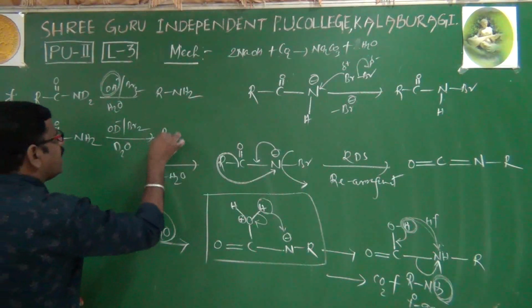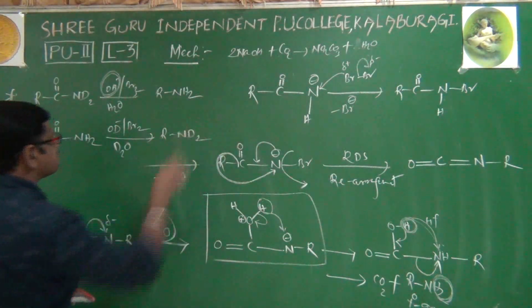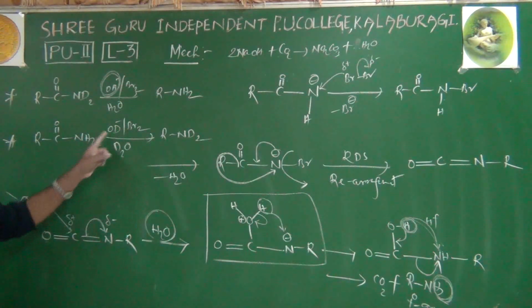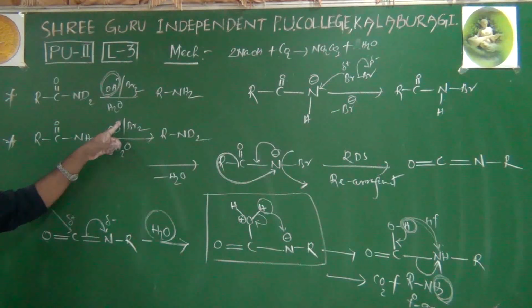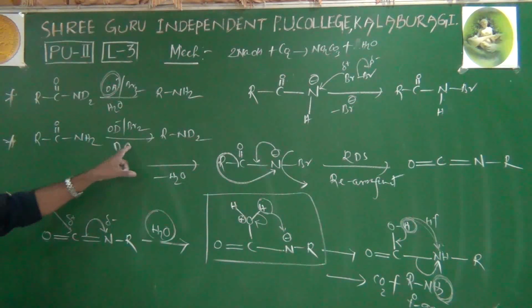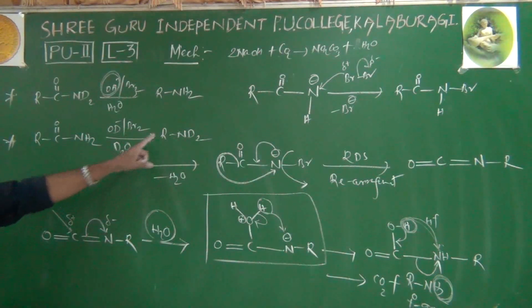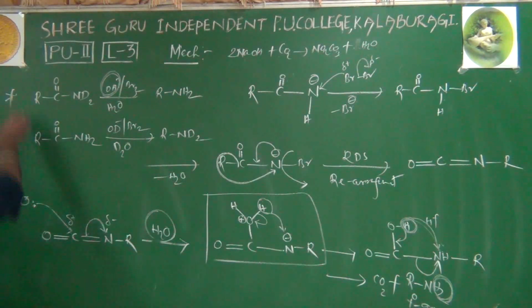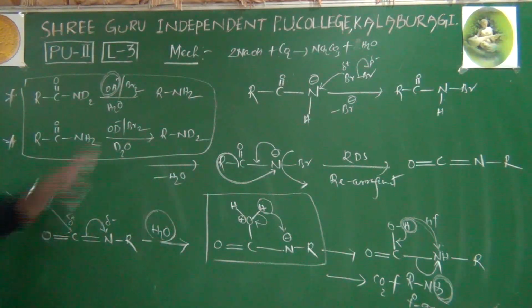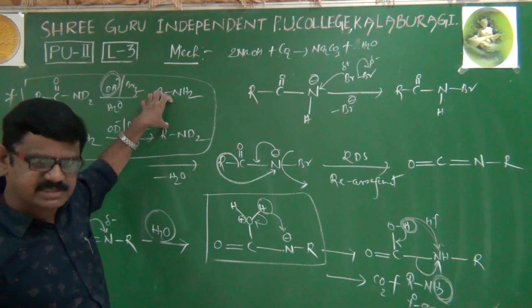Means you will get RND2. That's all. When we use OH minus, that is hydrolysis with H2O, we'll get RNH2. When OD minus is given in the question, you have to think of it as deuterium oxide. Hydrolysis takes place with deuterium oxide, that's why you get RND2. These 2 questions are important. This type of question will be asked in competitive examinations.